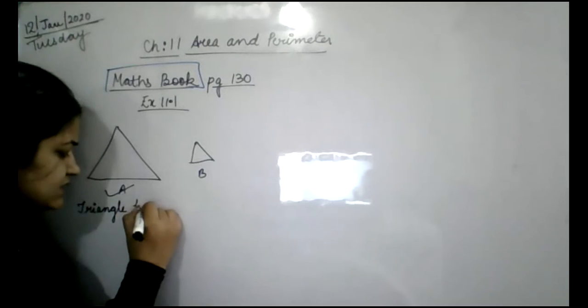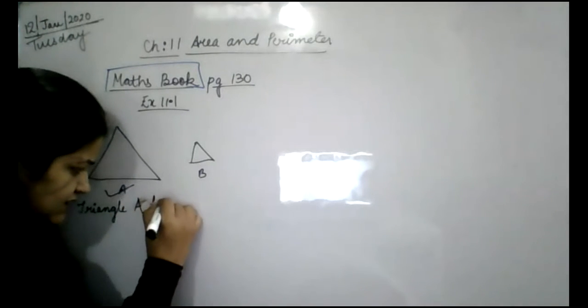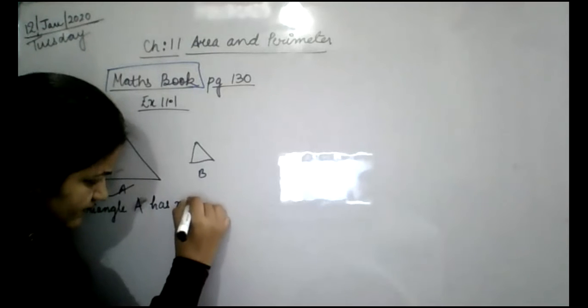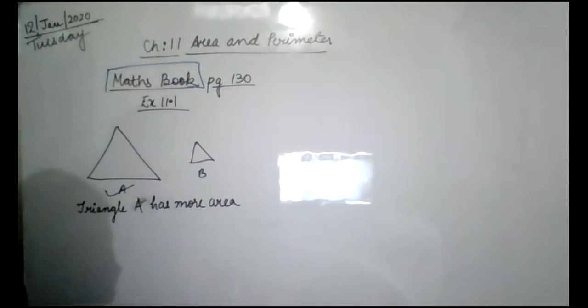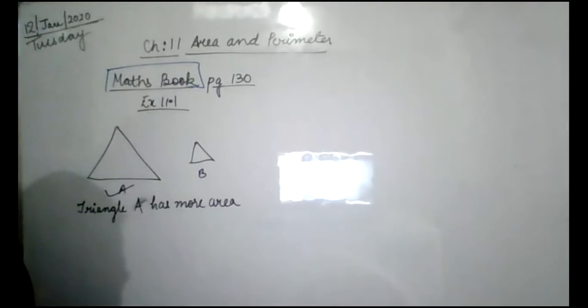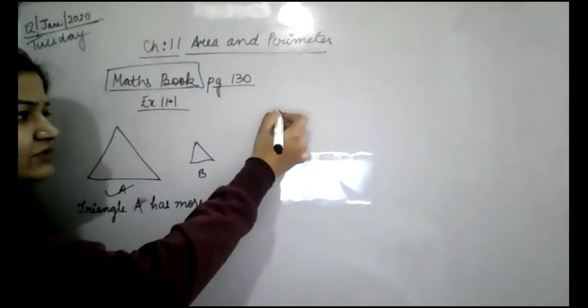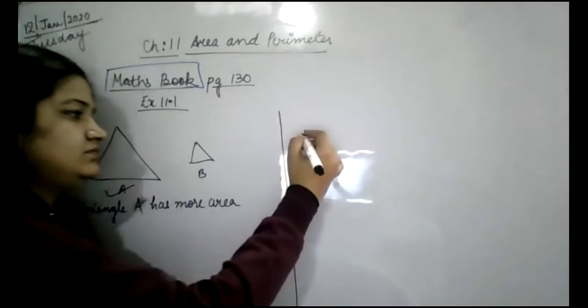Triangle A has more area. Ma'am, we have to do this in the book. What is written here, Harsh? Ma'am, book. Where do we have to do this? In the book. Very good.